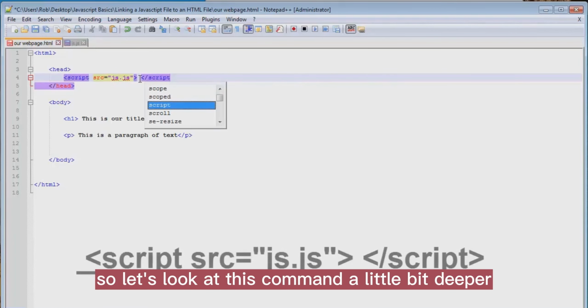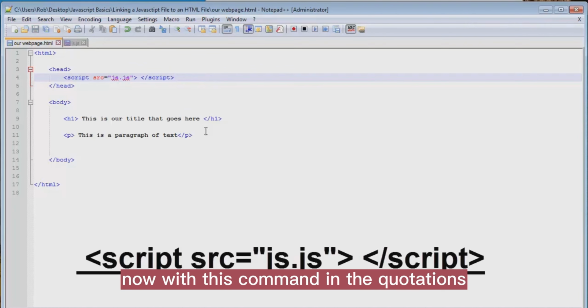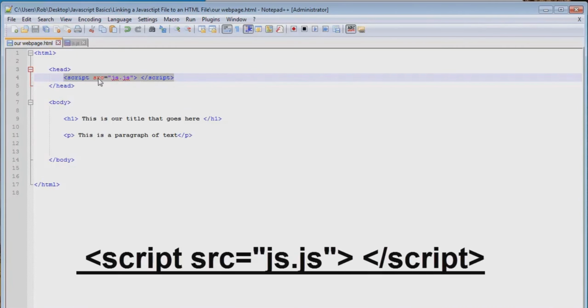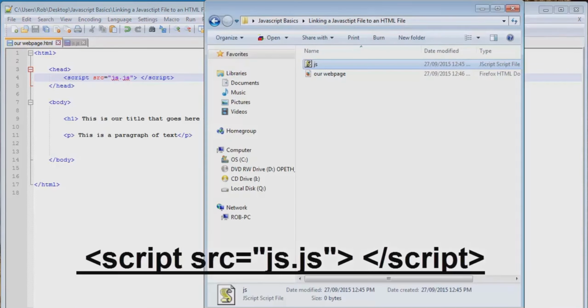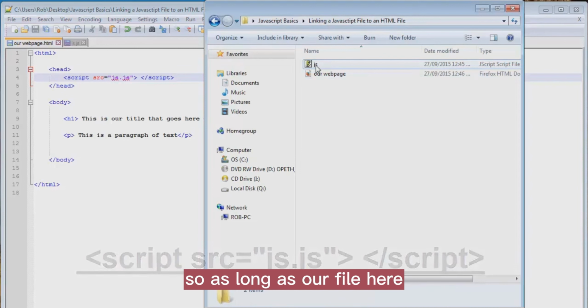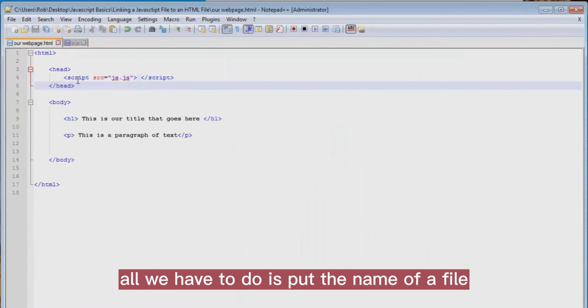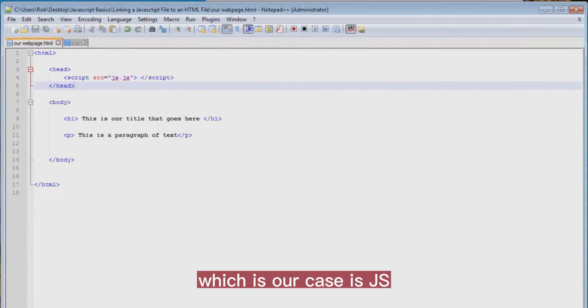So let's look at this command a little bit deeper. Now with this command, in the quotations, what we do is write the file path to our external JavaScript file. You remember I named our file js.js. So as long as our file here is in the same folder as our HTML document, all we have to do is put the name of the file plus the extension, which in our case is JS.